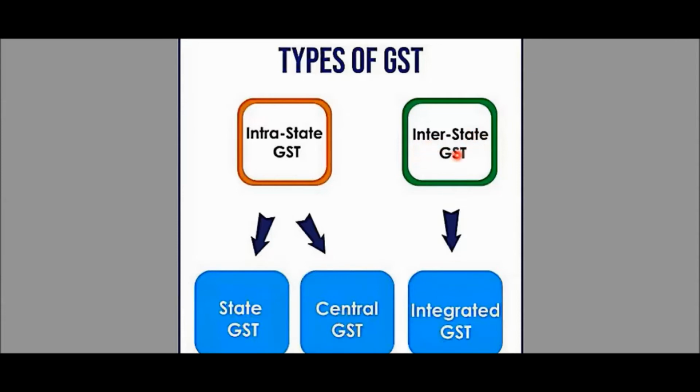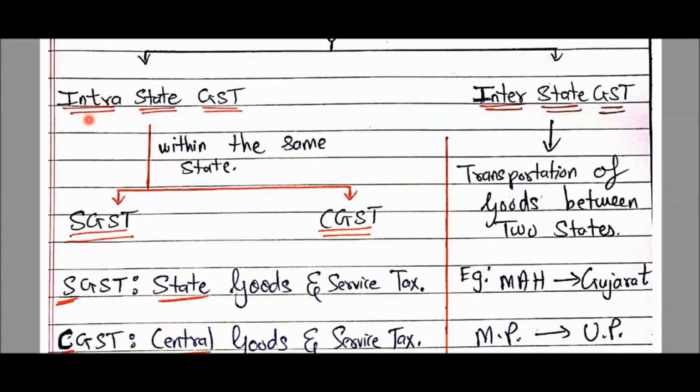And when we have this interstate, मतलब across the state, between states, if any commodity or good is going from Maharashtra to Delhi, it's between two different states, so we call it interstate GST. और यहाँ पे लगता है integrated GST. ठीक है? Now please listen to this. As far as your syllabus is concerned, this integrated GST, which we call IGST, is not there in your syllabus. In your syllabus, we only have intrastate GST, which means within the same state, the transactions or transportation taking place within the same state.